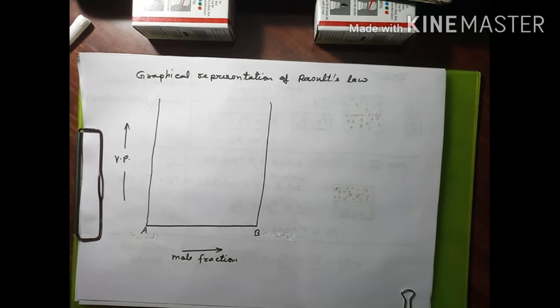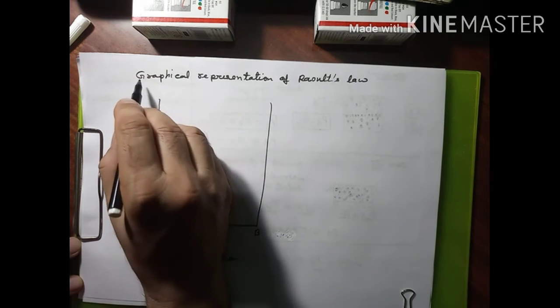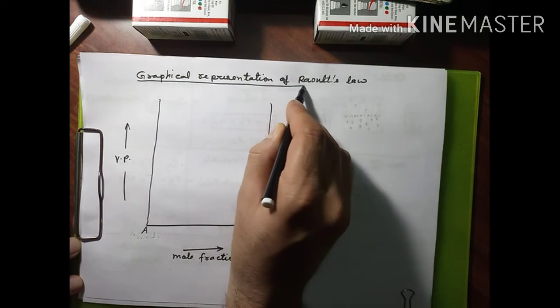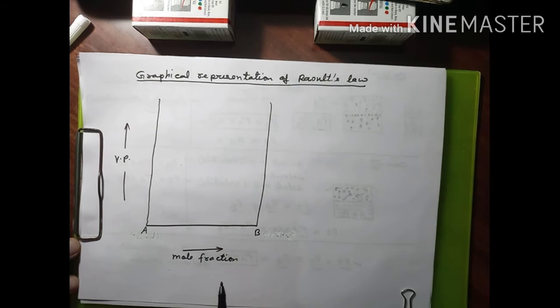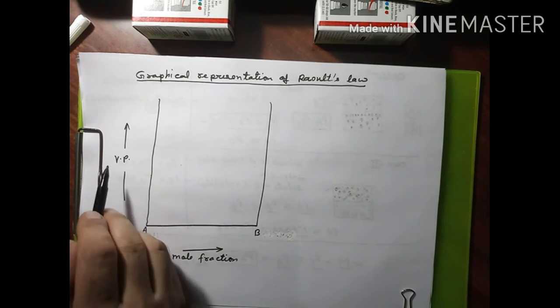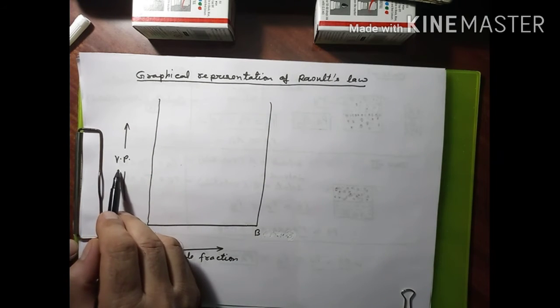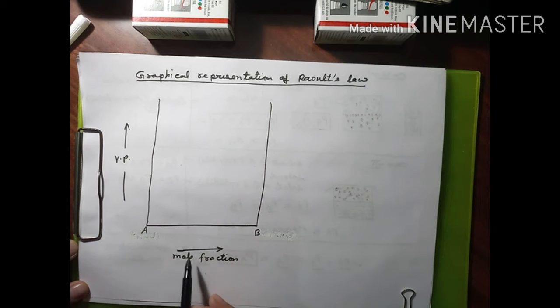Now we will try to understand Raoult's law with the help of a graph, and that is called the graphical representation of Raoult's law. See, in this graph, on one side we are taking the vapor pressure and on the other side we are taking mole fraction.